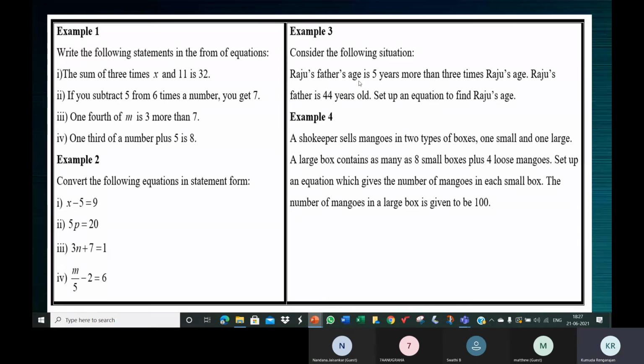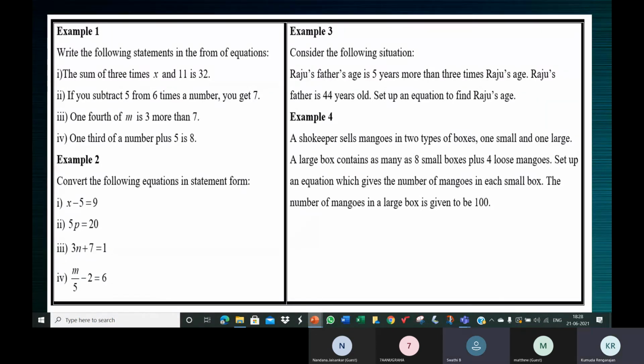So let's do it part by part. So how many characters in this information? Ma'am, 2 characters. Who are they? Ma'am, Raju's father and Raju.